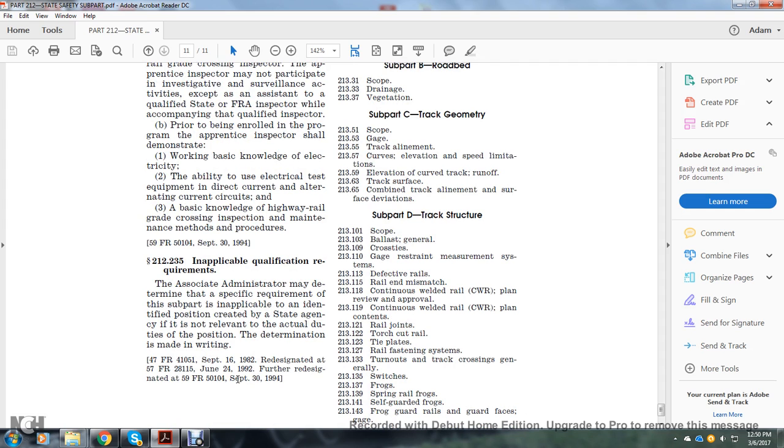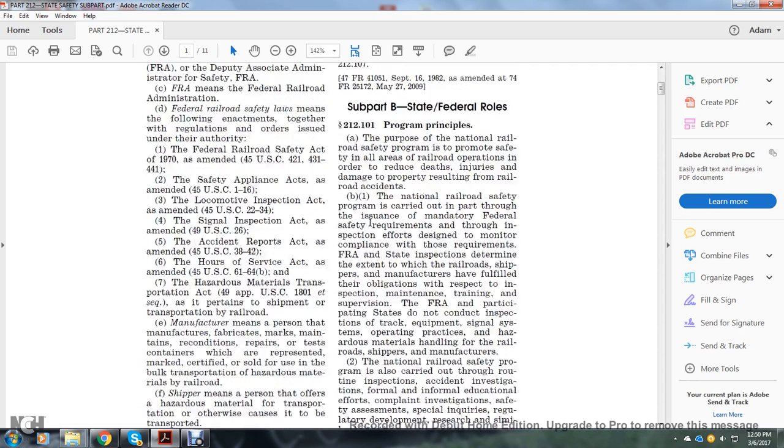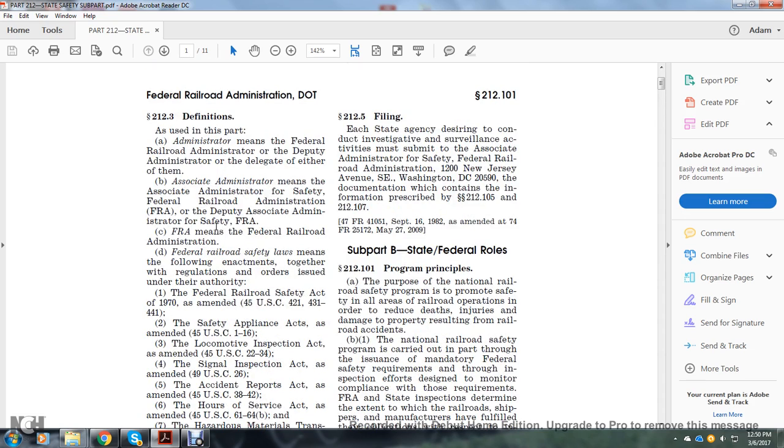The Associate Administrator may determine that a specific requirement of the subpart is not applicable to an independently identified position certified by the state agency, if it is not relevant to the actual duties of the position, and the determination is made in writing. And that is Part 212, state federal rules.